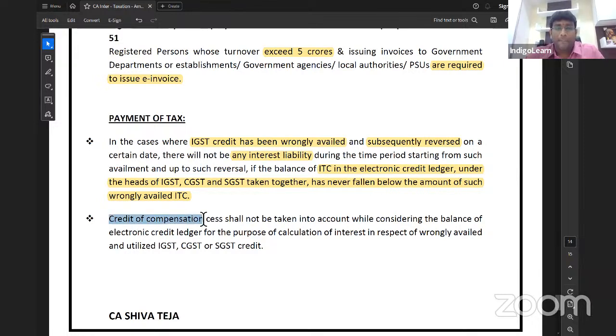But credit of compensation cess shall not be taken into account. The logic is simple: you cannot use compensation cess credit for anything else. You can use compensation cess only for payment of compensation cess.